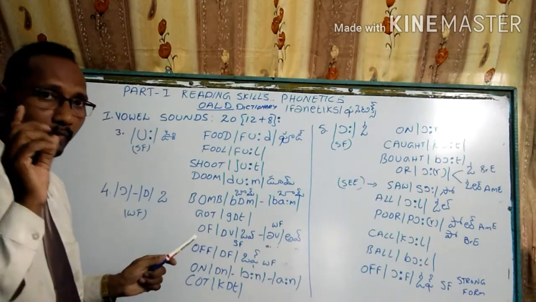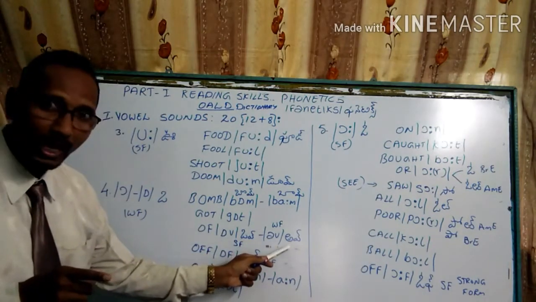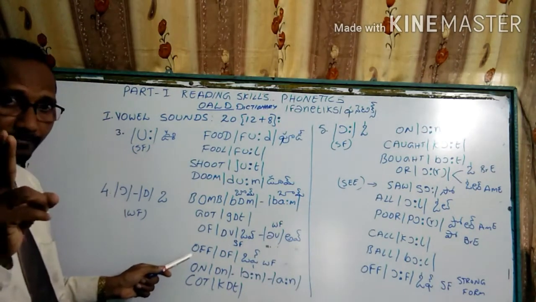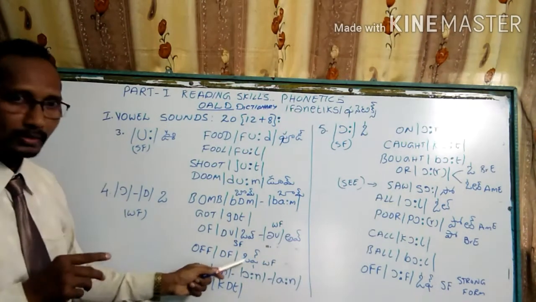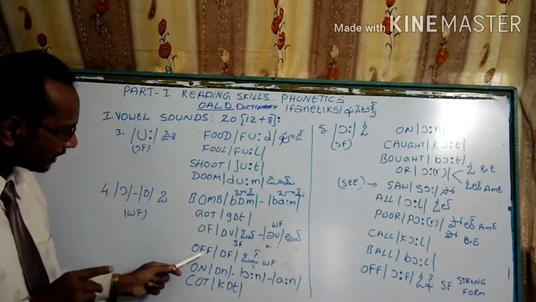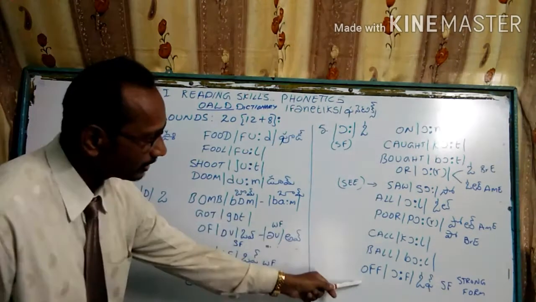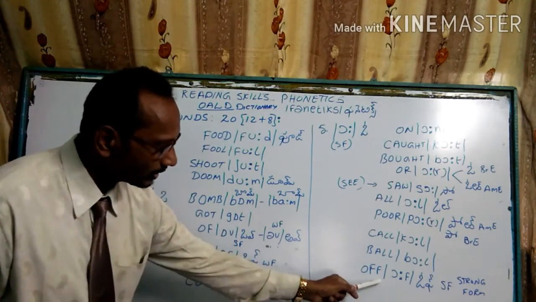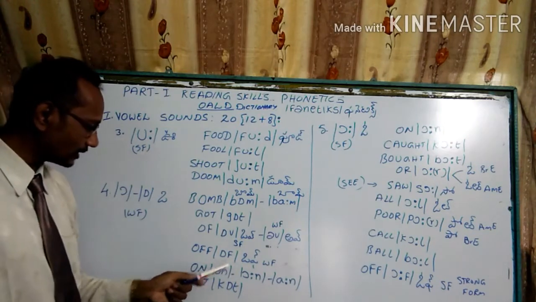If you have one F, that should be pronounced in weak form as av, in strong form as verb. If there are two F's after the O, then you call it off. This is a weak form. This has also a strong form. Here I have given you this part. This is off. This is off. This is a strong form, and this is the weak form, my dear students.